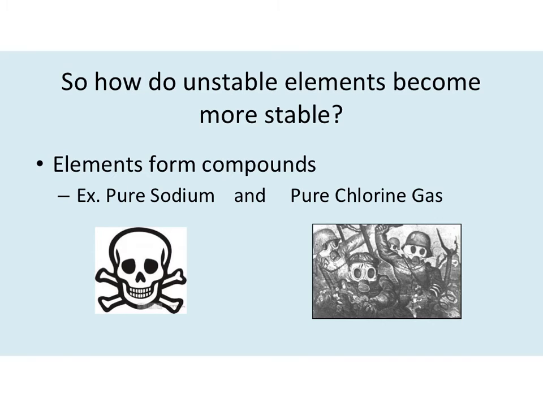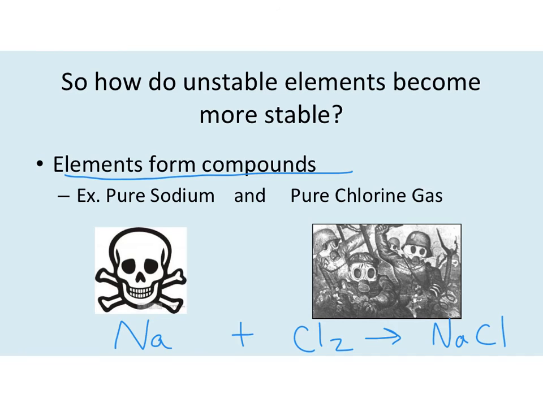Okay. So how do unstable elements become more stable? Well, like I mentioned, they all form compounds. So here's an example of a very, very common compound that we talk a lot about. It's table salt. Okay. So when we form table salt, we take pure sodium, which is a metal. Okay, and it's a very, very toxic, dangerous metal. And we take chlorine gas. Okay, and these are two elements. So sodium is an element and chlorine is an element. And when we combine these two, we make sodium chloride, which is a compound.